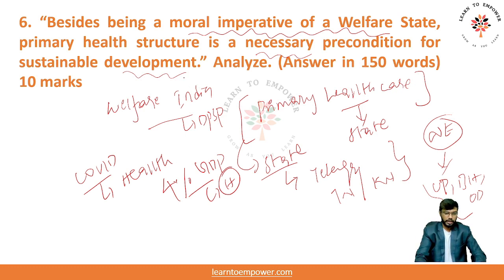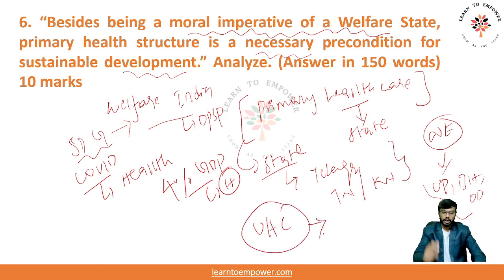Talking about sustainable development, you could have cited sustainable development numbers to cater to primary health care or health overall. And India should aspire for something called universal health coverage, right, which is very important, not only from the perspective of the people's health, but also because healthy people can contribute to the economy, and India can have a very good population during the demographic dividend, and we can reap the benefits. This is also an idea of Amartya Sen. Please go through Amartya Sen's idea of the bottom-up approach. You will understand health and education. He talks about health and education.